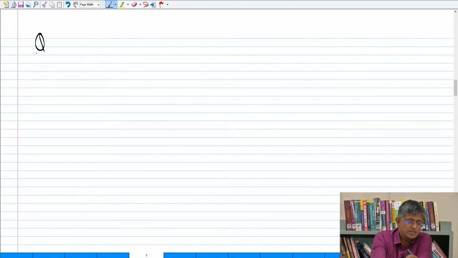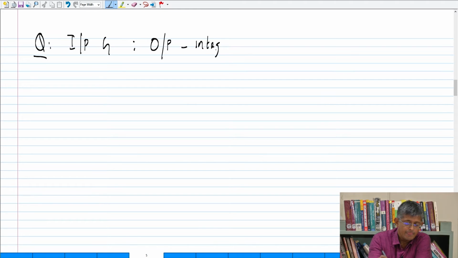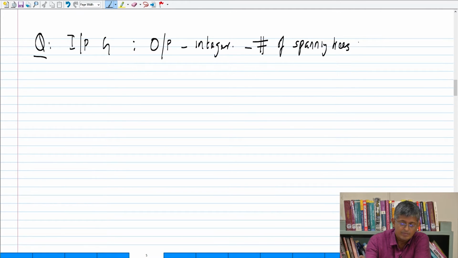So here is a question. Input G, output is an integer, which is the number of spanning trees of G. Again, I am not going to do this. This is a theorem called Kirchhoff's theorem.